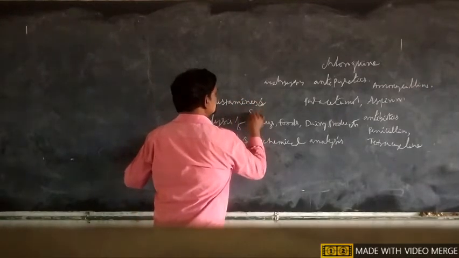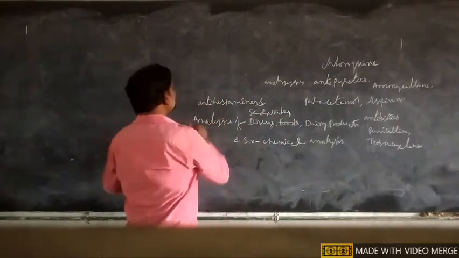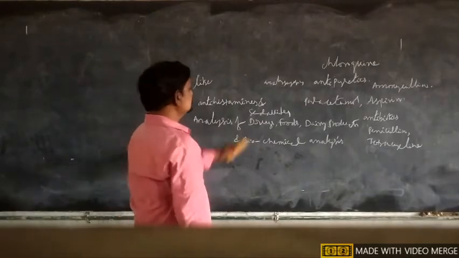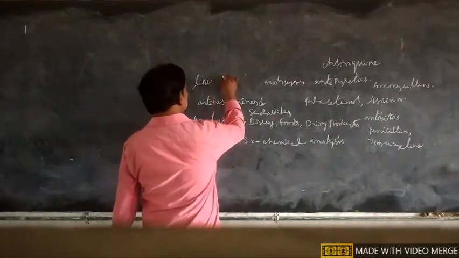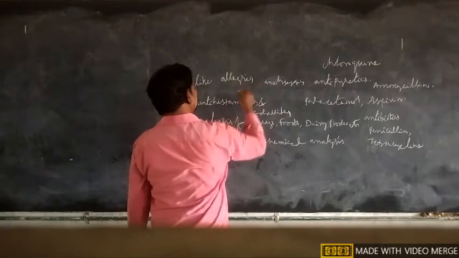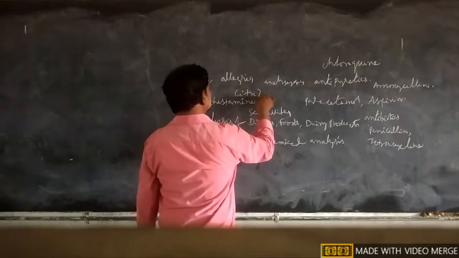The second unit covers antihistamines and sedatives, like Allegra and cetirizine.